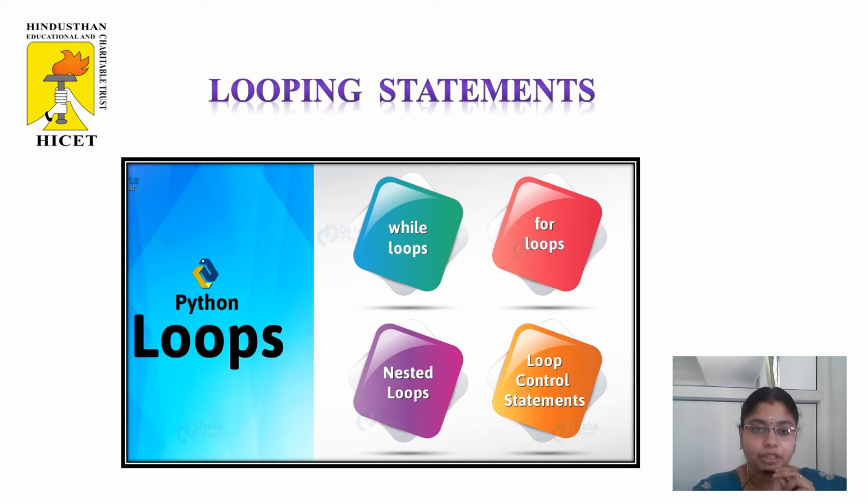Here the simple picture represents the looping statements. We have three different types of looping statements in Python: for, while and nested loop. So the picture is representing the same.